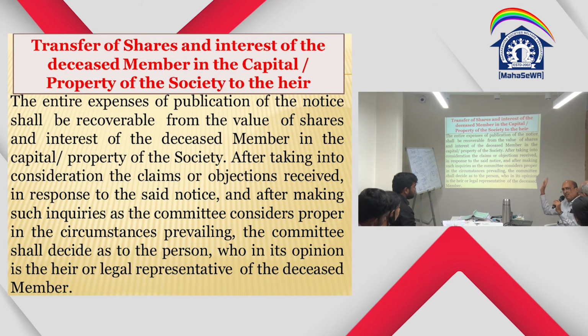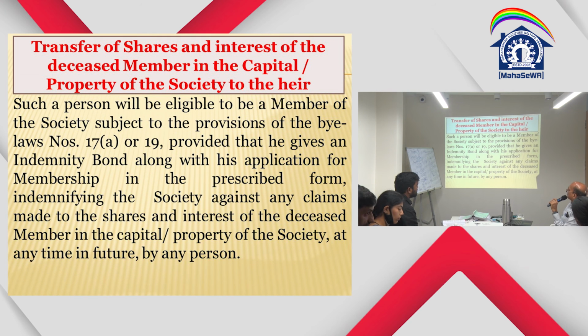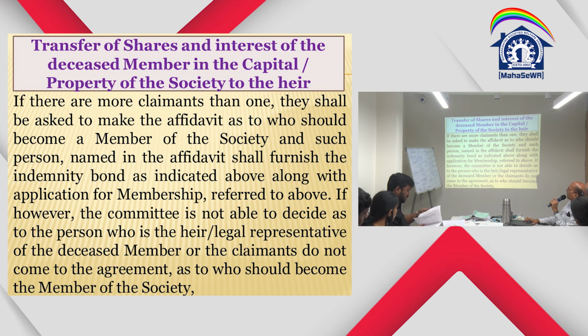So in that case the membership gets transferred directly to the legal heir. Now the new act says, section 154B, that you have to have a testamentary document. Such person will be eligible to be a member of the society subject to the rules of bylaw number 17, 19, provided that he gives an indemnity bond as per the prescribed form, indemnifying the society against any claims made to these shares and interest of the deceased member in the capital property at any time in future by any person. Okay? Now what are the forms required?